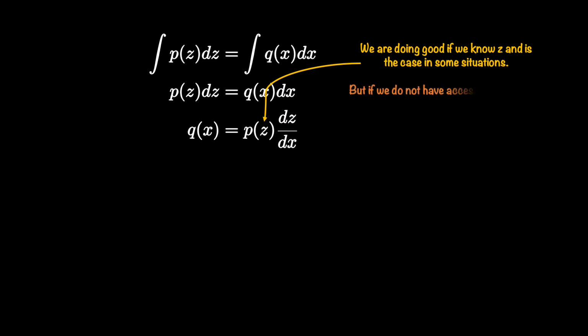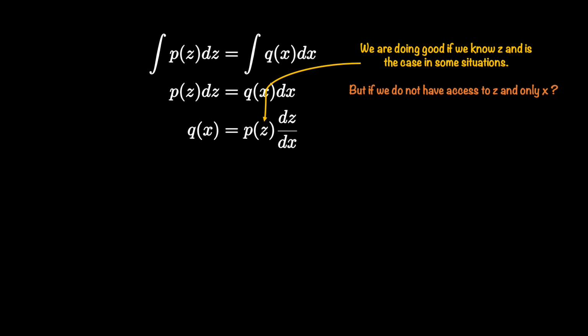The issue is when we do not have access to Z and we only have X available to us. Imagine the case that you got some data and you want to find its probability, which means that you only have X. Do not get anchored by the example that I showed you where indeed we had Z and then we were transforming.